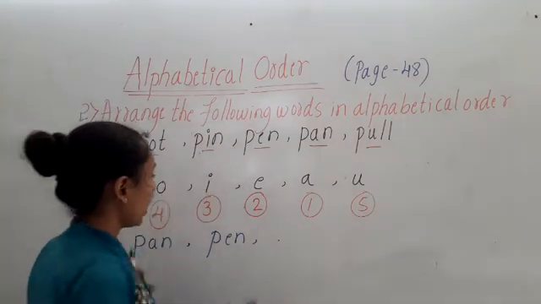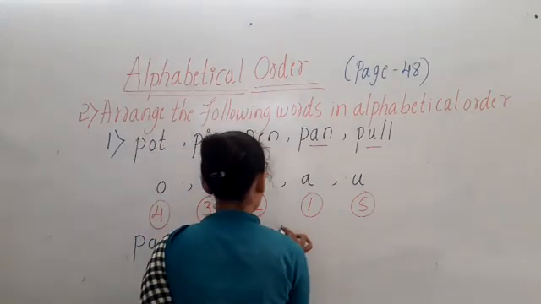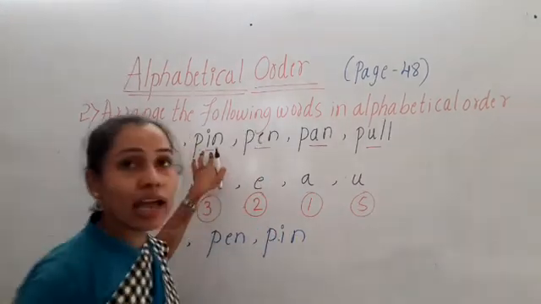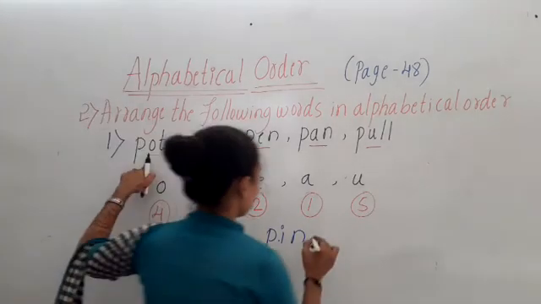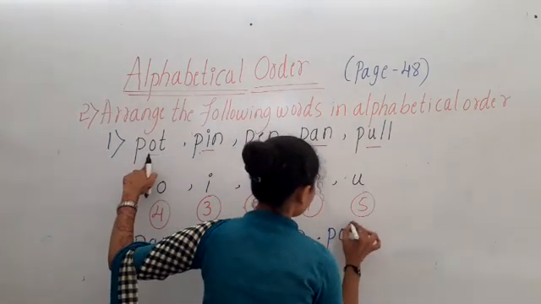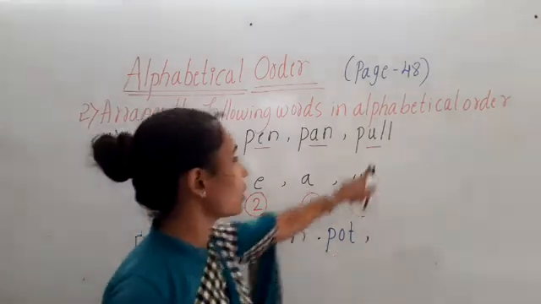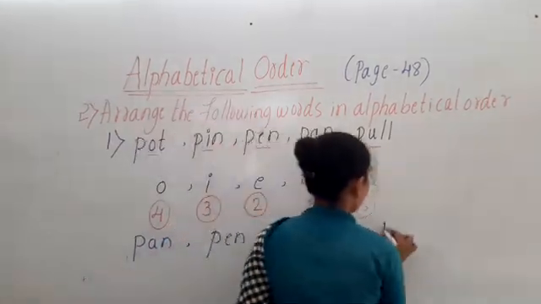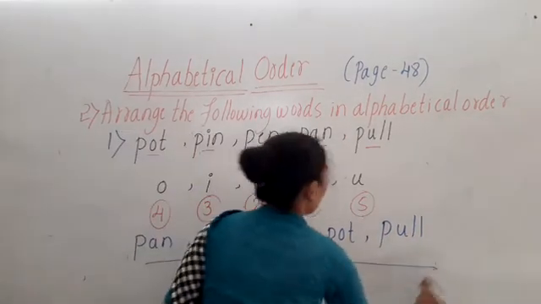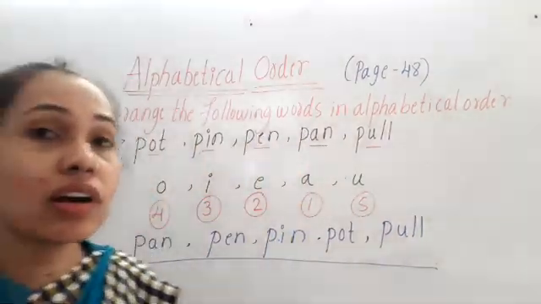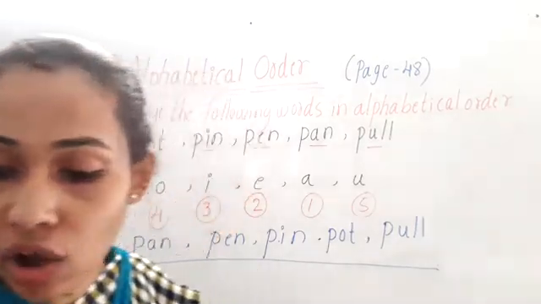I. P-I-N, pin. After I, which letter comes? O. So what do we have to write? P-O-T, pot. Then after O, which letter comes? U. So what do we have to write? P-U-L-L, pull. So like this, we have to arrange the words in alphabetical order.